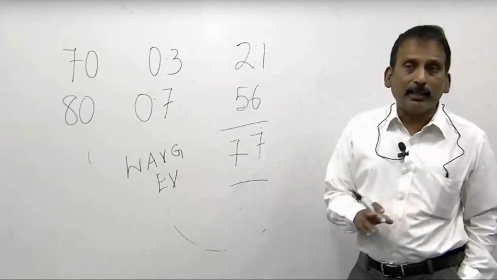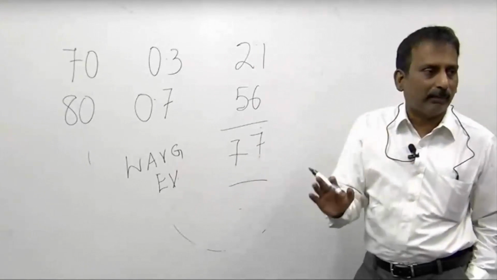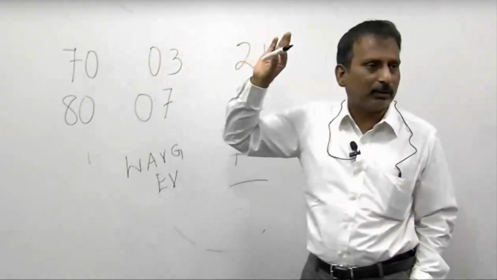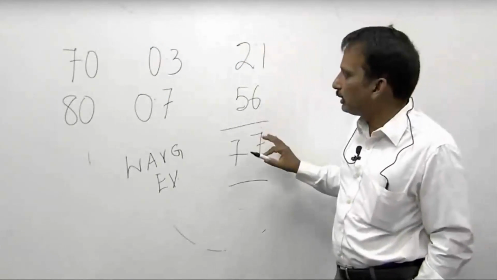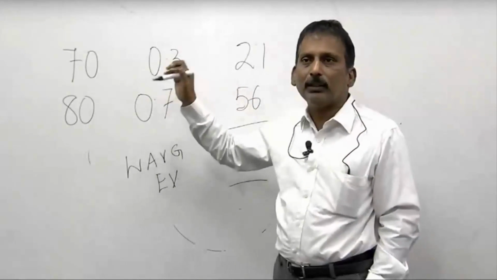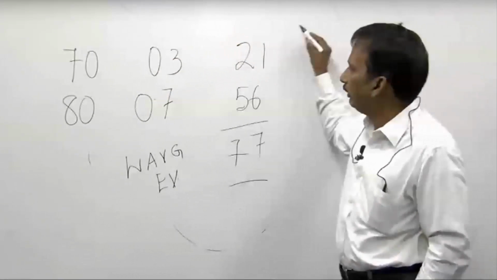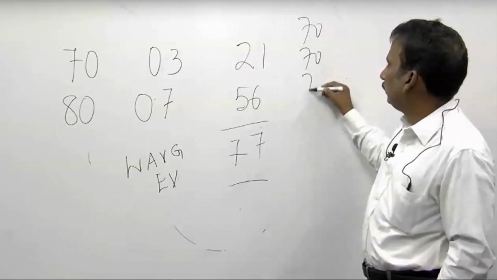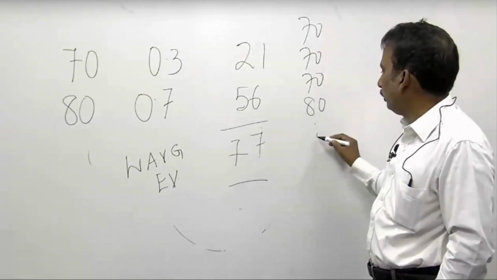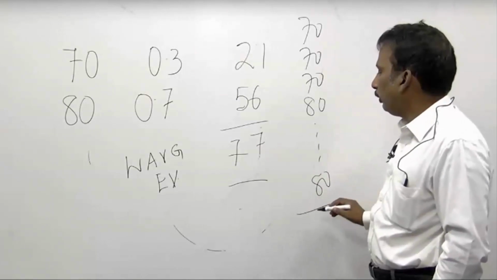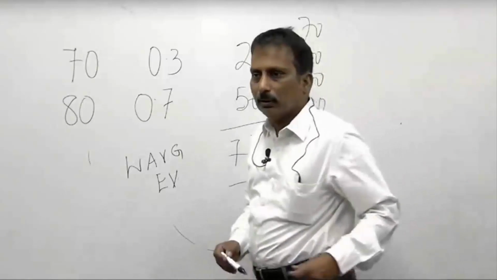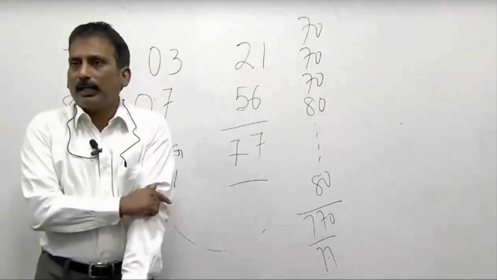Now I want you to understand that 77 is a number that will never happen. This guy will either get 70 marks or he will get 80 marks. So we must understand what is 77. 77 is that in the past, 3 times out of 10 he got 70, and 7 times out of 10 he got 80. If you add all this, the total is 770 and its average is 77. We are only saying what was his average mark in the past.